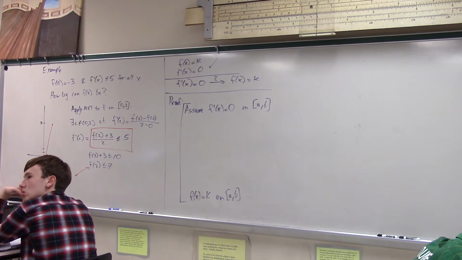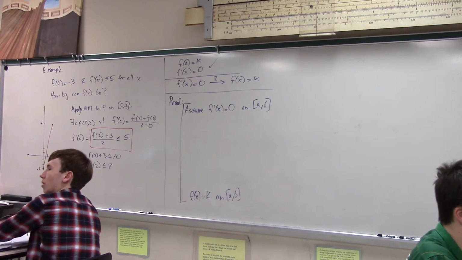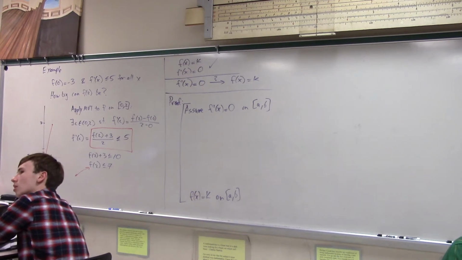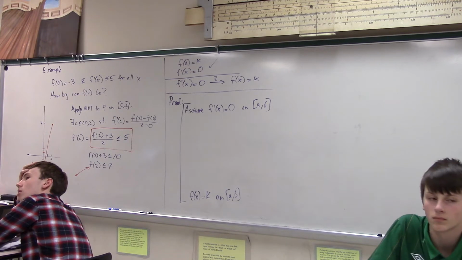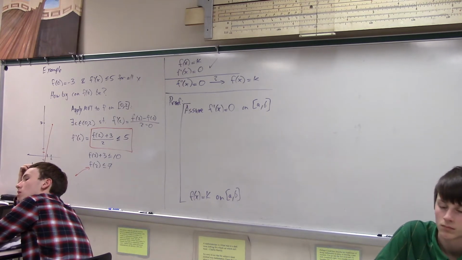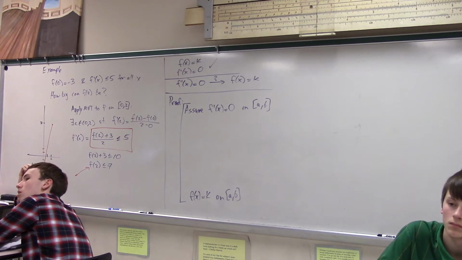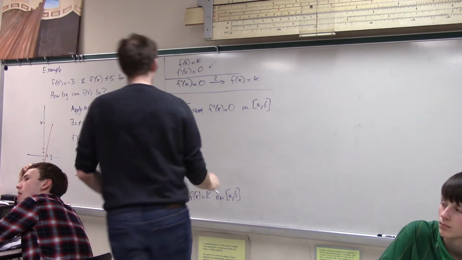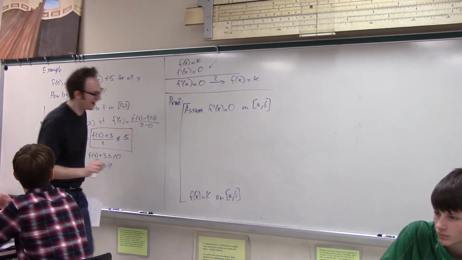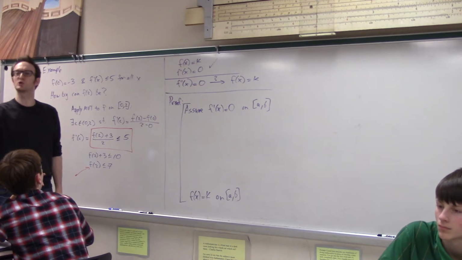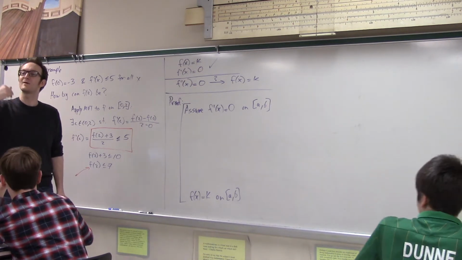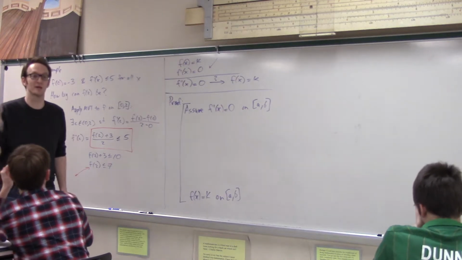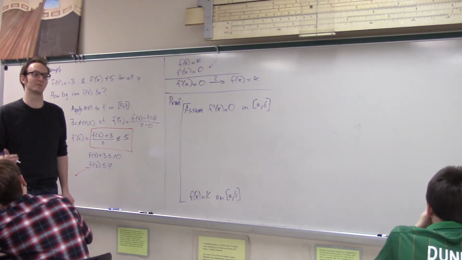There's a slight rephrasing. The actual definition of constant is that for every x value it's the same, right? Because the rate of change is 0, the y value can't vary from the constant that it's already on. Actually, I think what Riley said two minutes ago is best. To show that a function is constant, it's sufficient to show that for any two x values on the interval, the y value is the same.